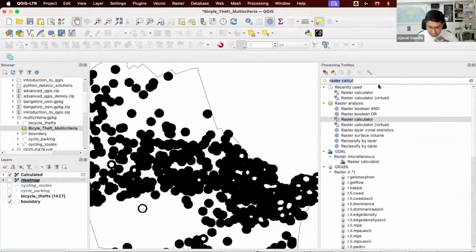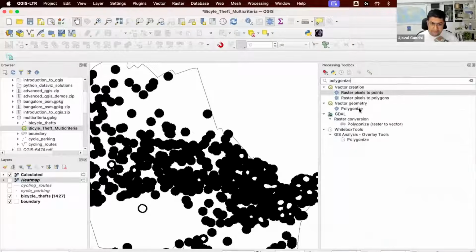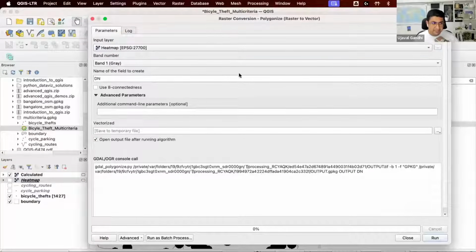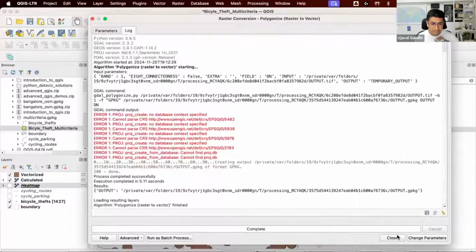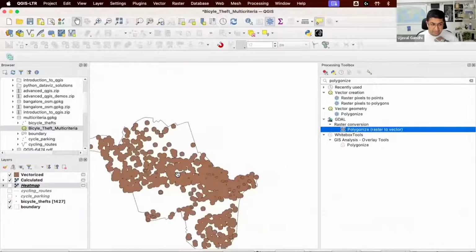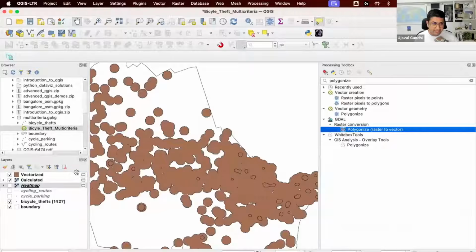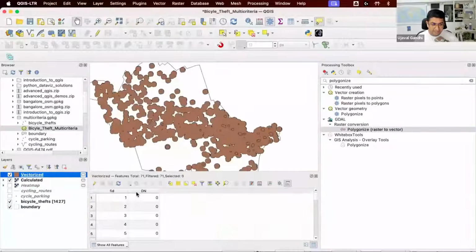I can also convert this to vector. So I get polygons for all the hotspots. And if you look at the output, you have stuff that is 0 and stuff that is 1. 1 were the hotspots, 0 were not the hotspots.